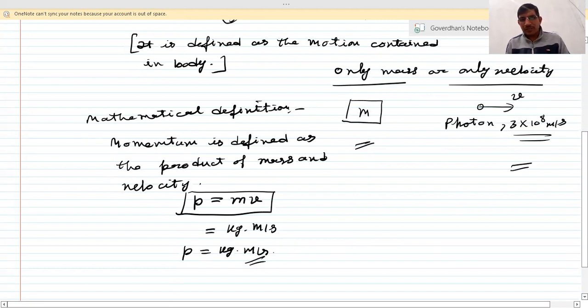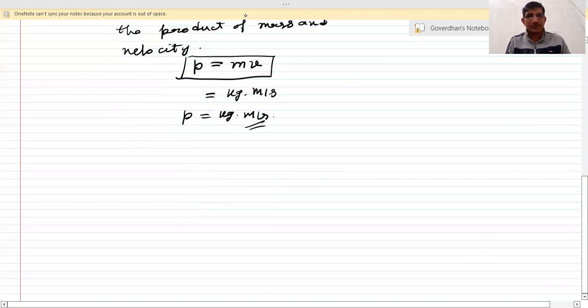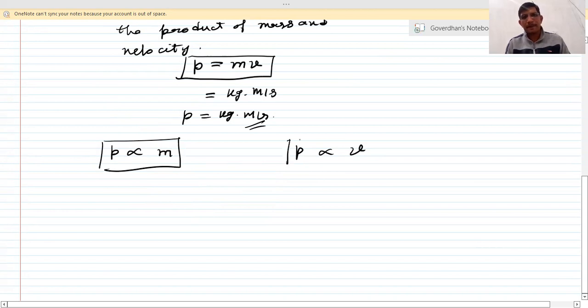Now we will discuss some examples, as well as some factors on which momentum depends. Momentum is directly proportional to mass and directly proportional to velocity. More the mass, more the momentum; more the velocity, more the momentum.